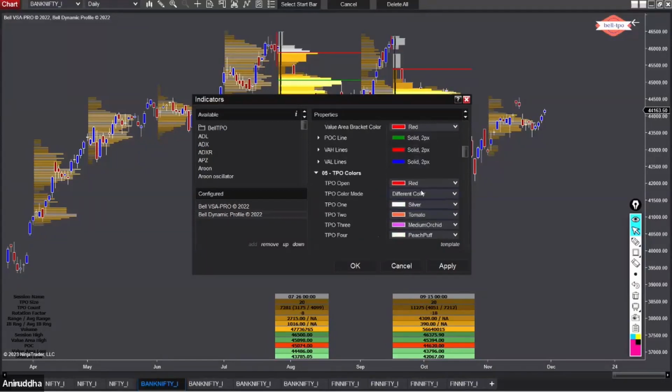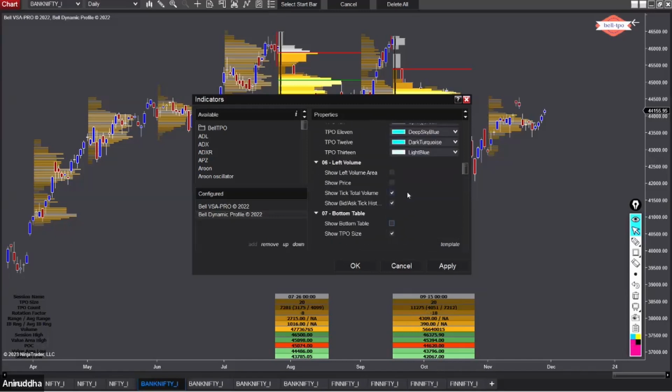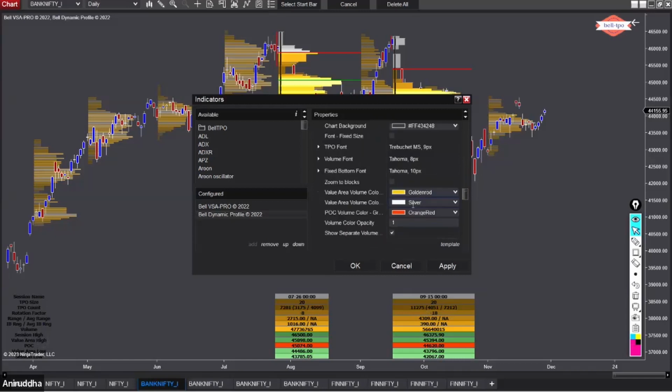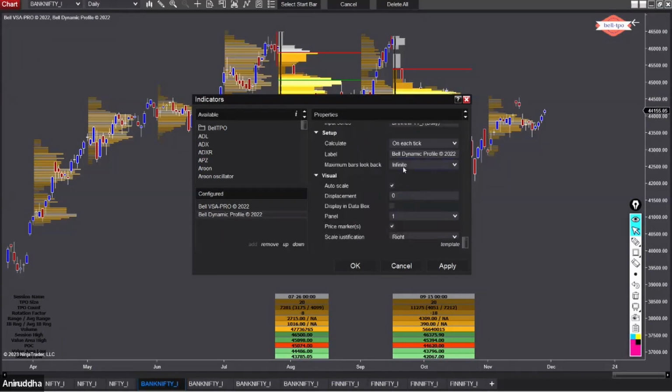You can change the colors of the profile based on what you want, like bottom table. Now you don't want to see this bottom table, what exactly is going on, you just untick it, and it won't show. All right, and then left volume area also we are not seeing. So all these things, I don't find them useful, so I just don't use them. And you can see volume opacity color, this is what I was trying to find. So if I make it 0.5, these profiles will not be as dark and you will be able to see through them.